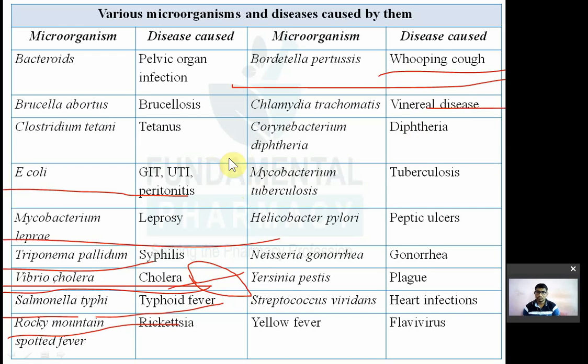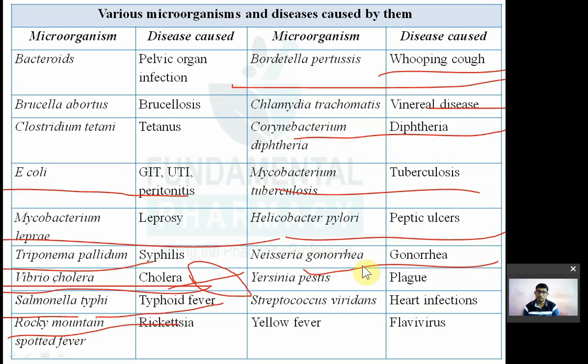Then diphtheria is caused by Corynebacterium diphtheriae. Tuberculosis is caused by Mycobacterium tuberculosis. Most peptic ulcers are caused by Helicobacter pylori. Gonorrhea is caused by Neisseria gonorrhoeae. Then plague is caused by Yersinia pestis. इसके ऊपर भी क्वेश्चन आता है. Causative agent for plague: Yersinia pestis.